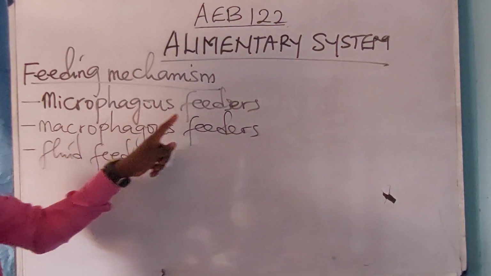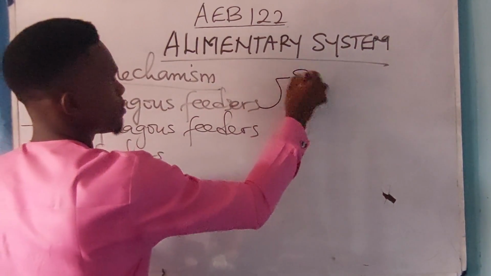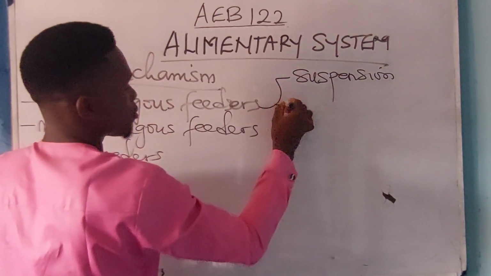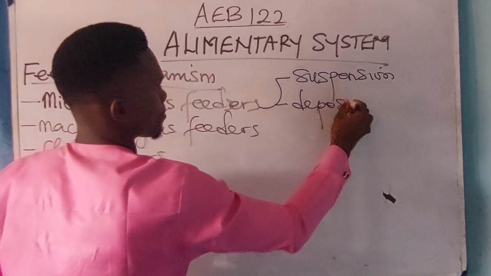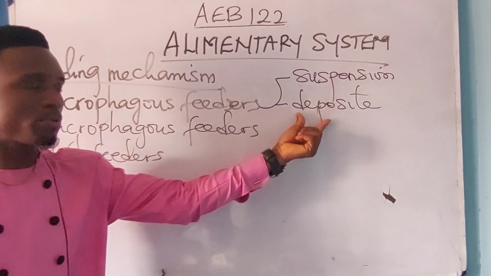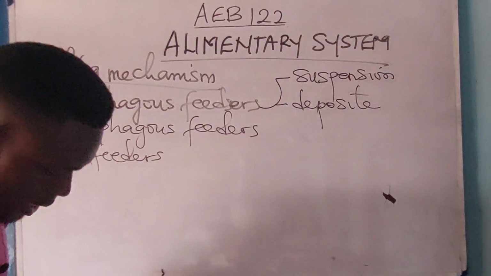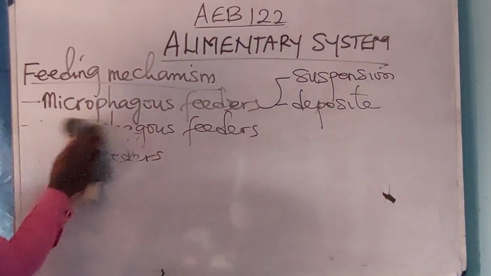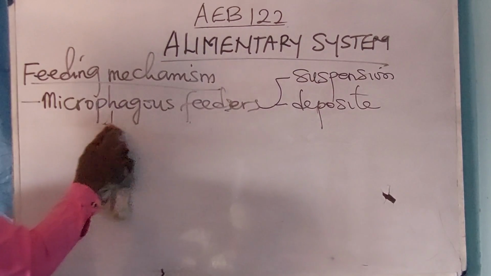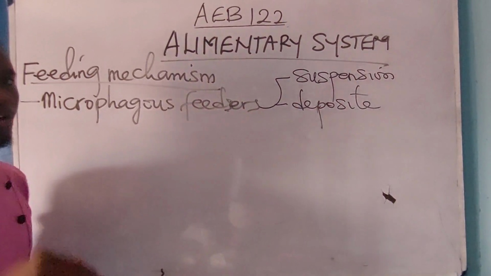Now the macrophagous feeders are divided into two. You have the suspension feeders and the deposit feeders under macrophagous organisms. Now let us analyze each term here. The word suspension means the process whereby molecules or substances are found floating on a fluid.